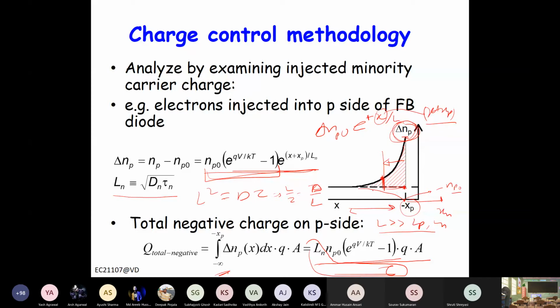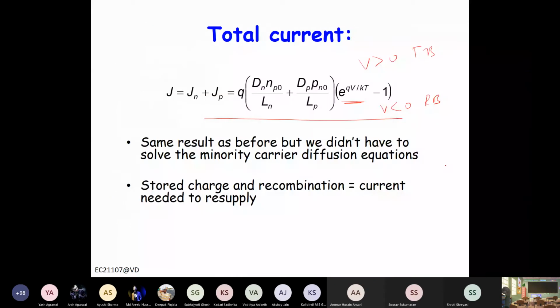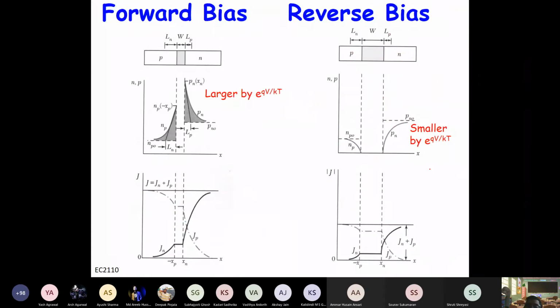So in reverse bias, this concentration will go down. In forward bias, this injected concentration will go up. So this is called injection, and this is called carrier extraction. In forward bias, carriers are injected from the other side across the junction. In reverse bias, these carriers are extracted. Now these are minority carriers. You can see the picture here, both are shown.